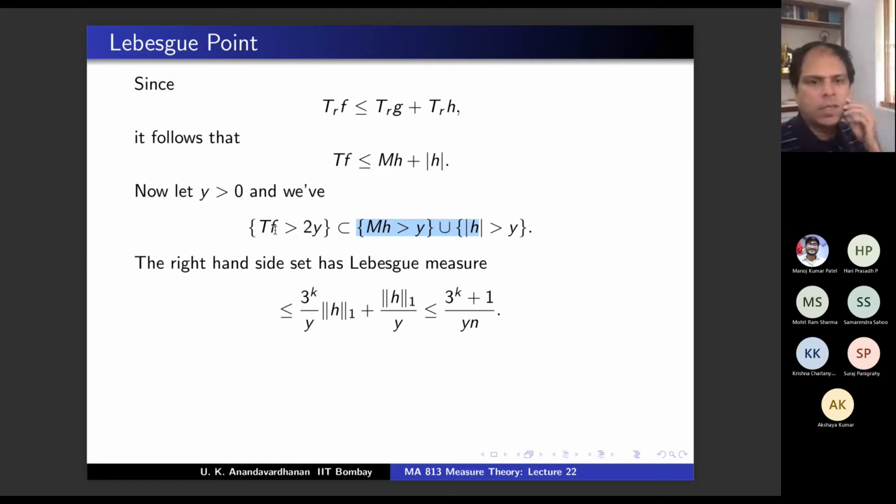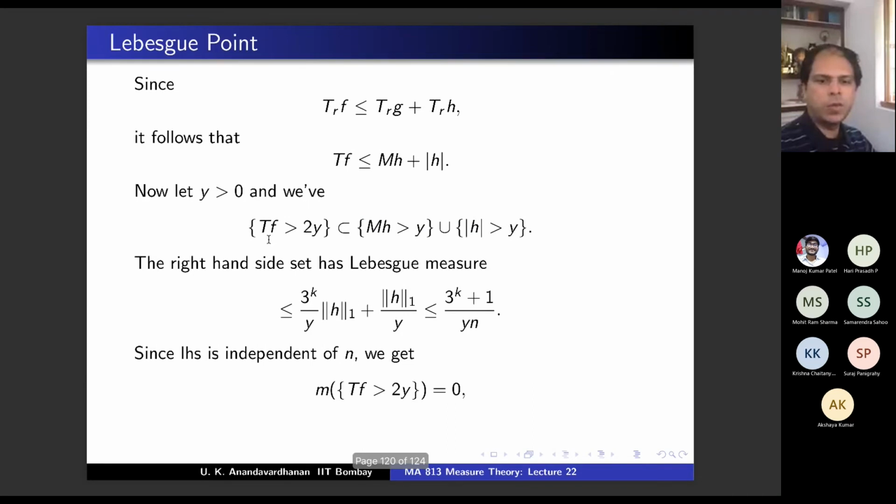So what is the conclusion? This set is contained in a set of measure, as n goes bigger and bigger, what is this? As n goes to infinity, it is 0. So this set is contained in a set of measure 0. But Lebesgue measure is complete. So if a set is contained in a set of measure 0, then what can you conclude? That the set itself is measurable and is of measure 0. Correct? Yes. So conclusion, since LHS is independent of n, using the completeness of the Lebesgue measure, this is measurable and of measure 0.